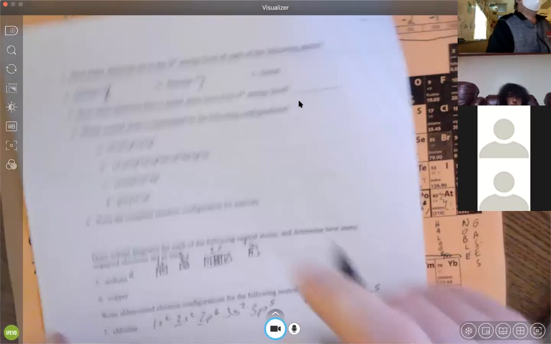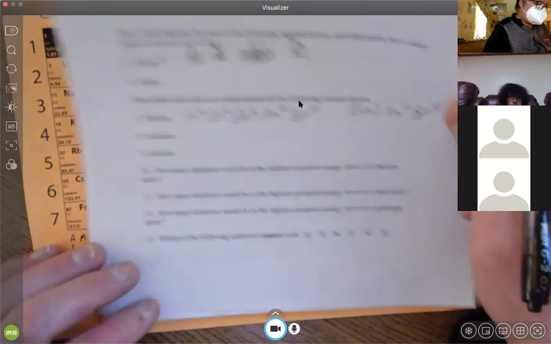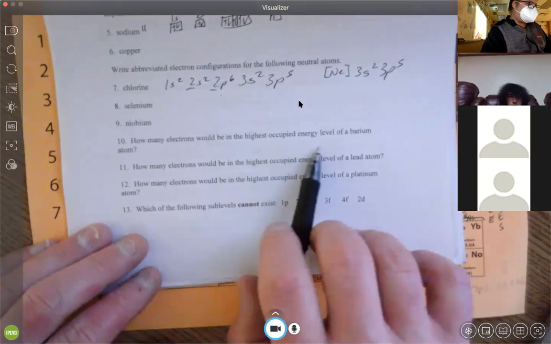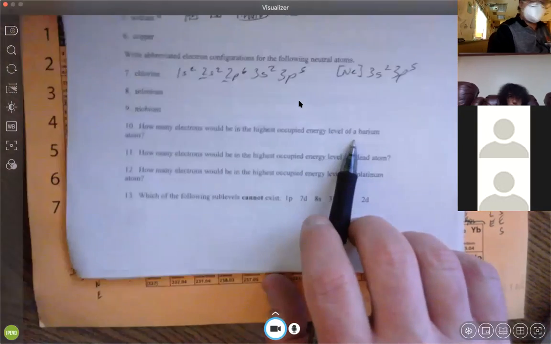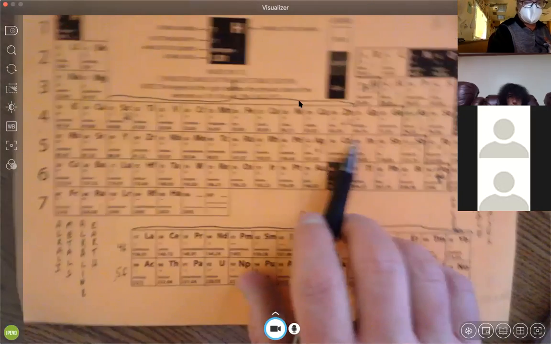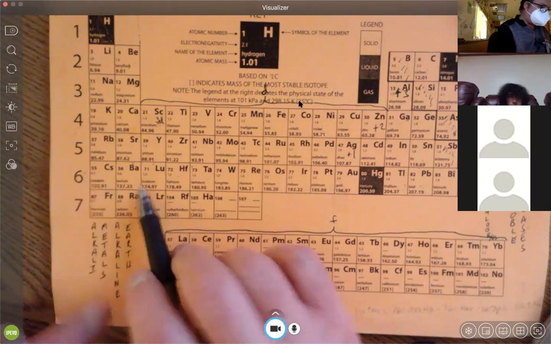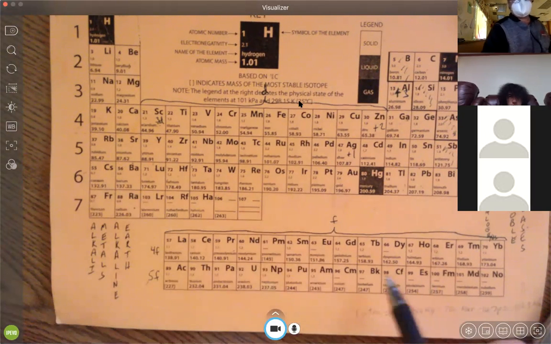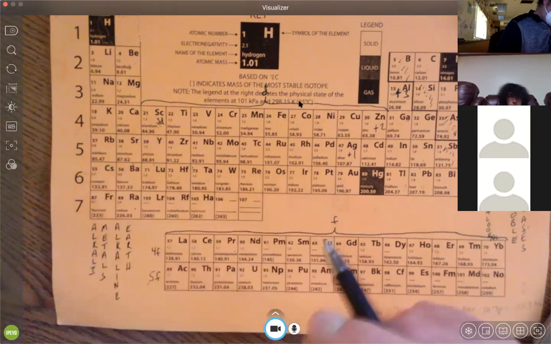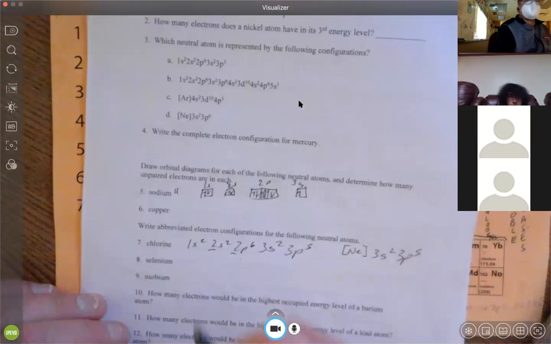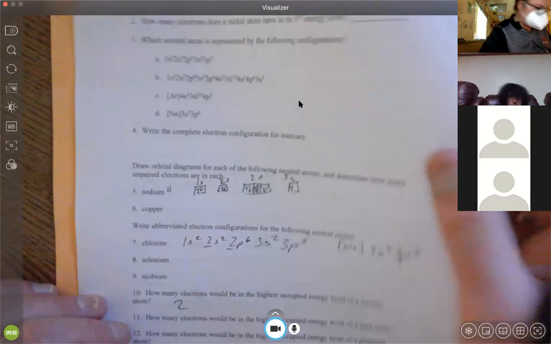And then questions 10 and 11. How many electrons would be in the highest occupied energy level of a barium atom? So we find barium all the way down here on the periodic table, and that is 6s. So how many electrons are there? 6s2. That would be 2 electrons in the highest occupied energy level, which is 6.